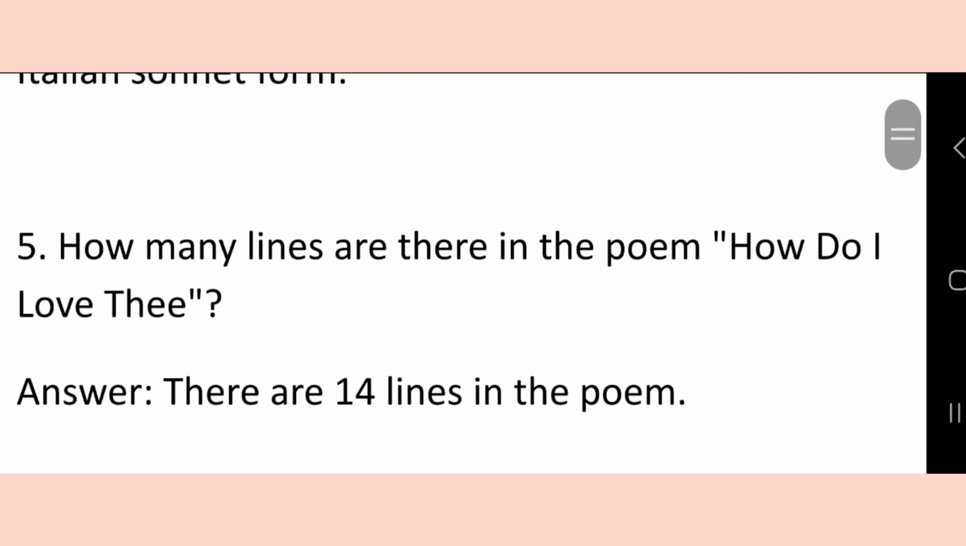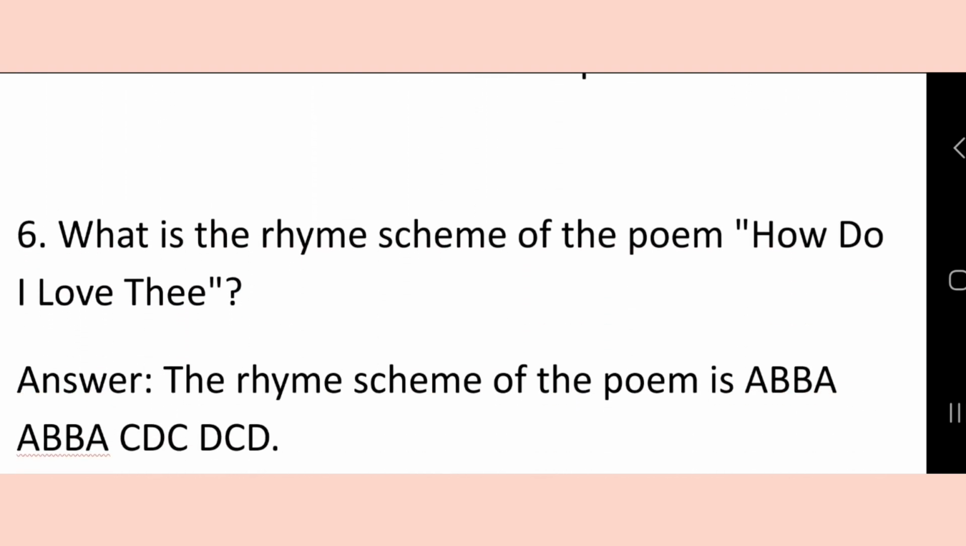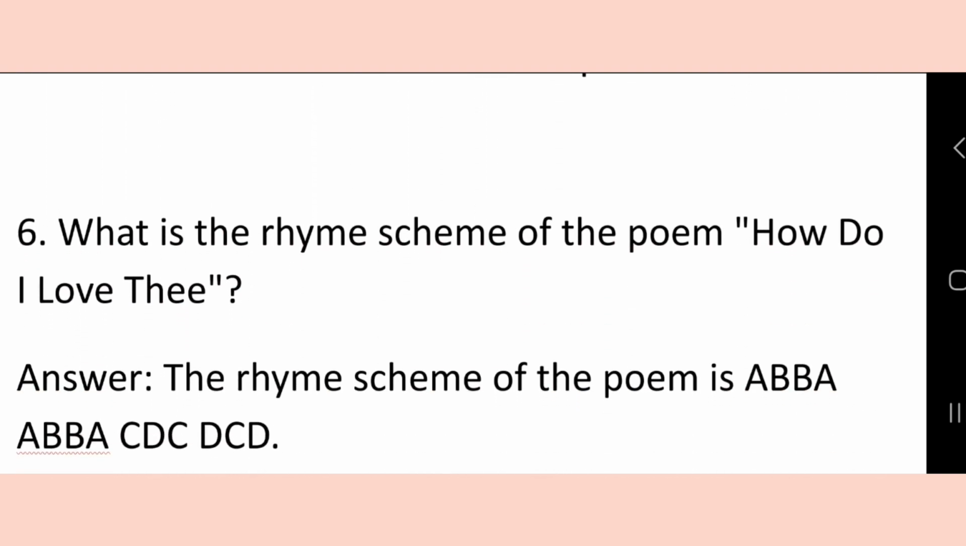How many lines are there in the poem How Do I Love Thee? Answer: There are 14 lines in the poem. What is the rhyme scheme of the poem How Do I Love Thee? The rhyme scheme of the poem is ABBA, ABBA, CDC, DCD.